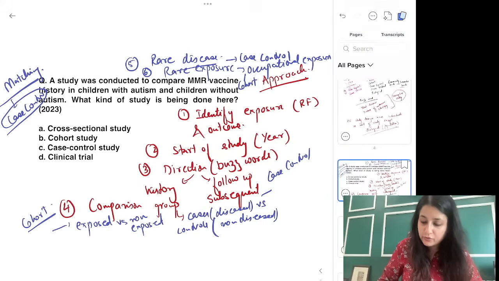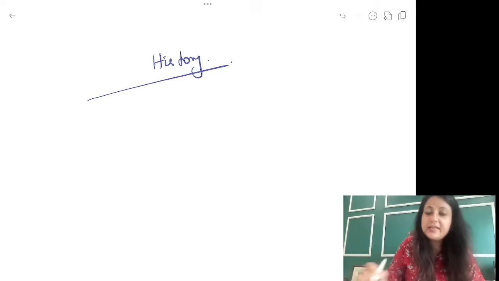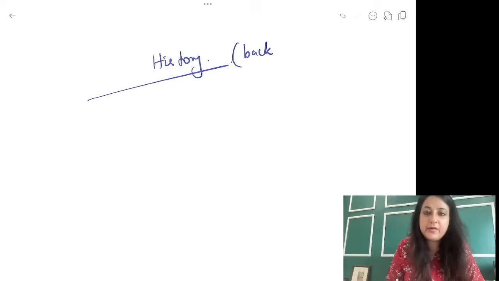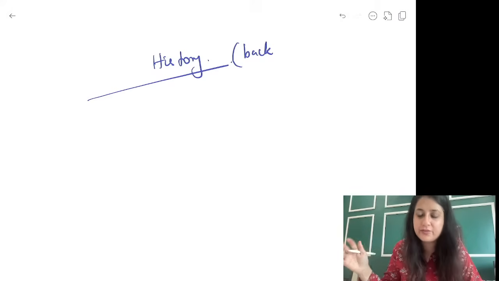One more thing I am going to give you here itself so that you will be able to solve the questions. देखो guys, अगर आपने word देखा, if you see the word history, listen carefully, everybody, I am going to tell you how to distinguish between case control and retrospective cohort. Then we will go to solve the questions.